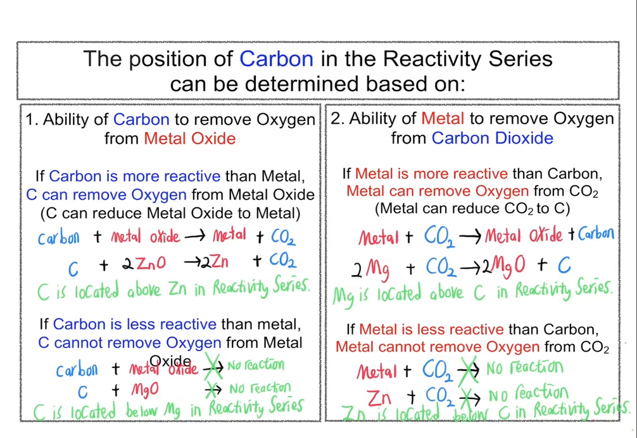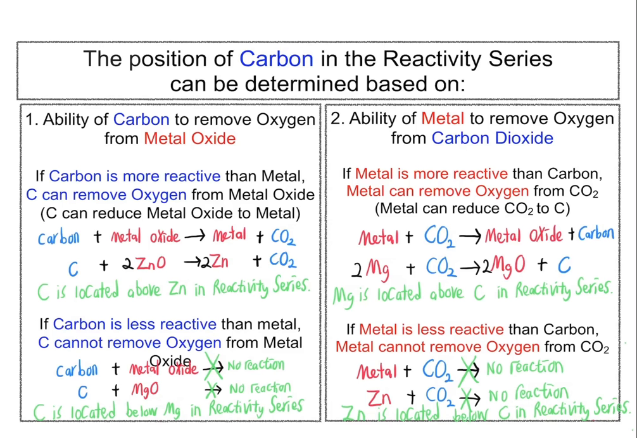For example, carbon can react with zinc oxide. This is because carbon is more reactive than zinc. Therefore, carbon is able to act as reducing agent, removing oxygen from zinc oxide. However, carbon does not react with magnesium oxide because carbon is less reactive than magnesium.